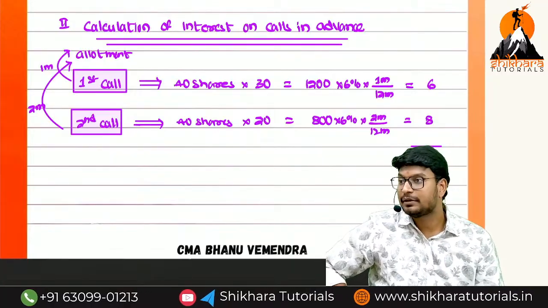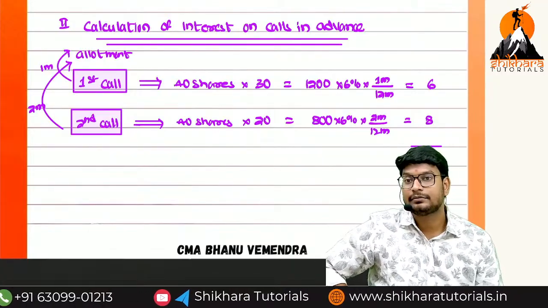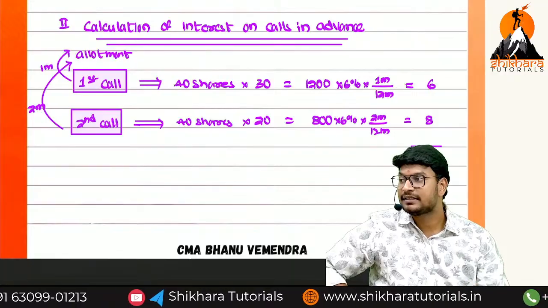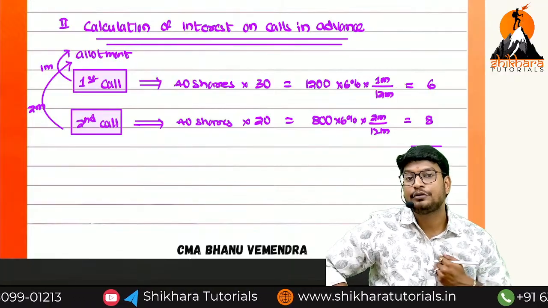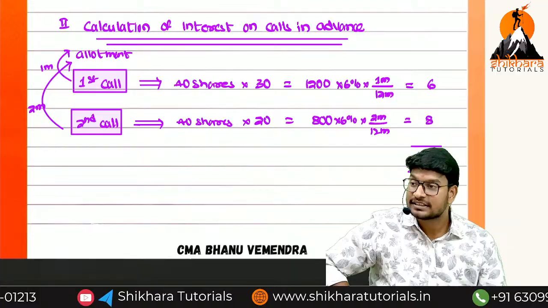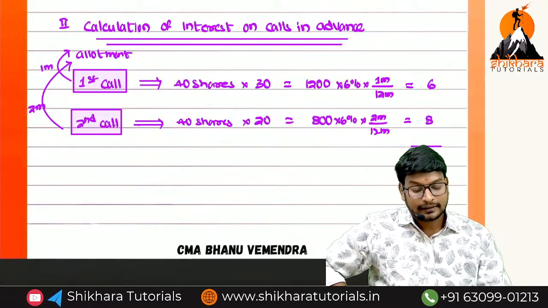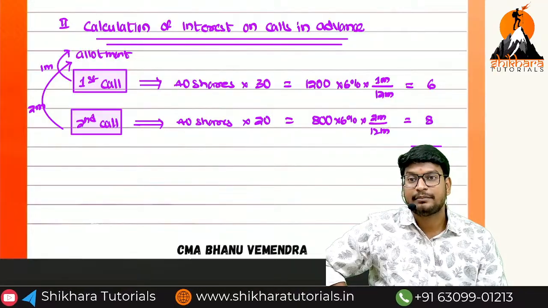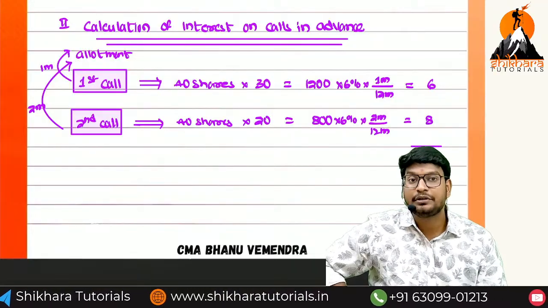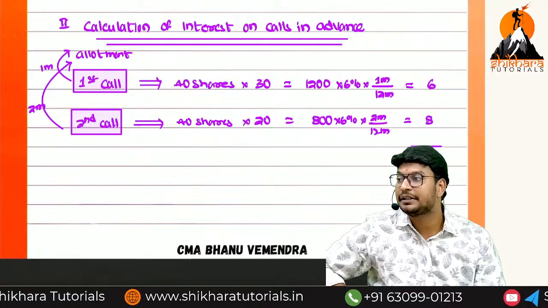Guys, are you understanding the point? Okay, can you see the entry now? Is it an income or expense? Expense. We have to pay to the shareholders. Now the shareholder is a creditor. Expenditure we have to book. What is the entry? Interest on calls in advance account debited to shareholder account. We are going to pay to the shareholder. Shareholder account debited to bank account.